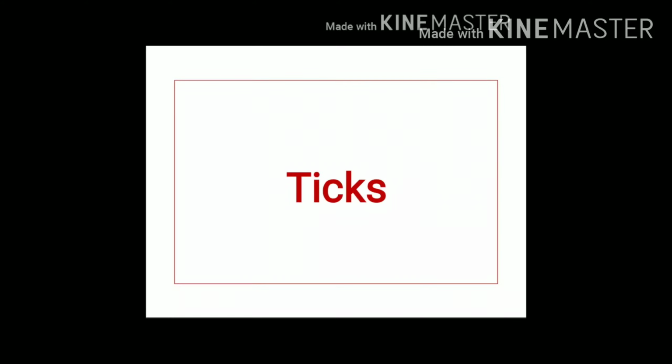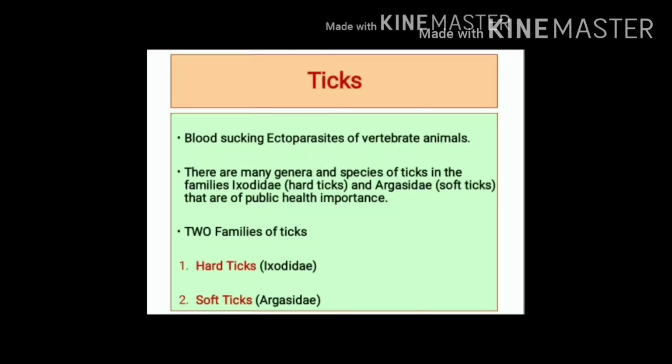Ticks belong to the order Acarina and phylum Arthropoda. What are ticks? Ticks are blood-sucking ectoparasites of vertebrate animals. There are two important families, Ixodidae and Argasidae. Ixodidae, that is hard ticks, and Argasidae, that is soft ticks. These two families include different genera and species of ticks which are important from public health point of view.